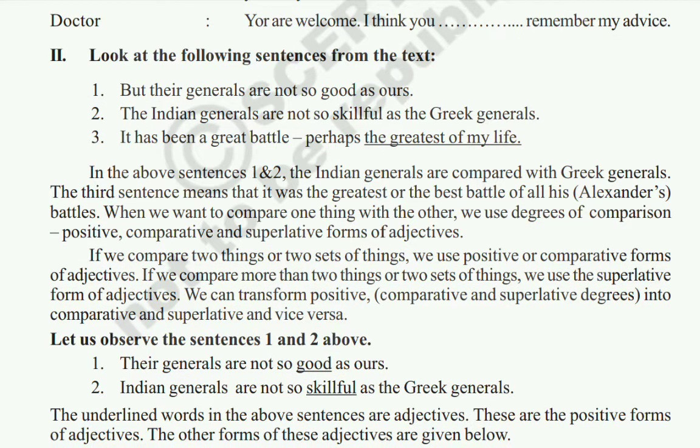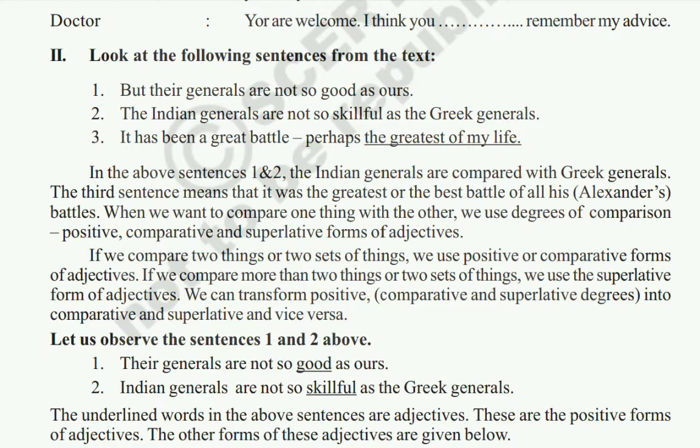There are three types of degrees of comparison: positive, comparative and superlative forms of adjectives. If we compare two things or two sets of things, we use positive or comparative forms of adjectives. If we compare more than two things or two sets of things, we use the superlative.